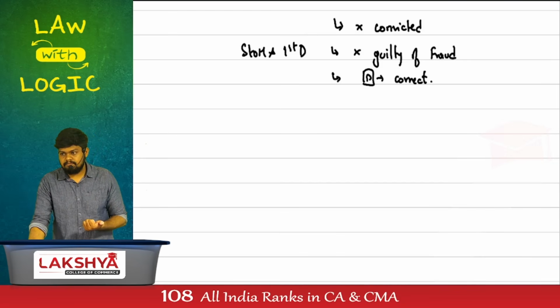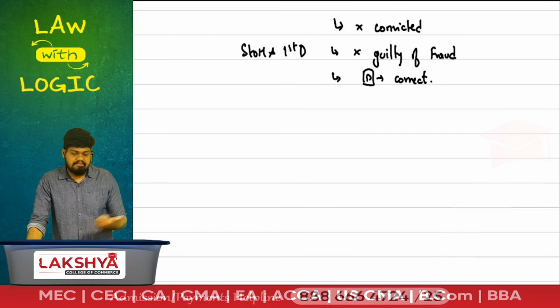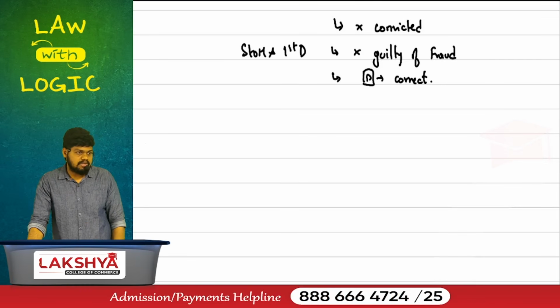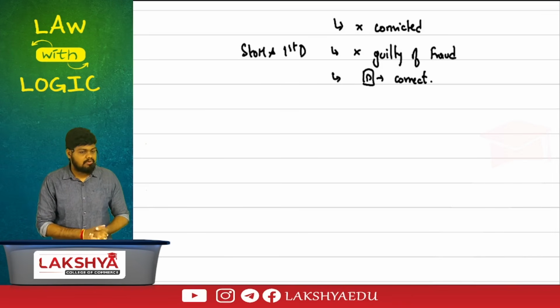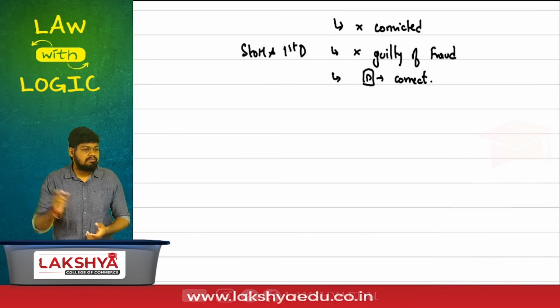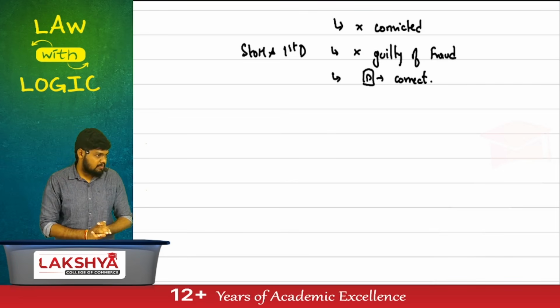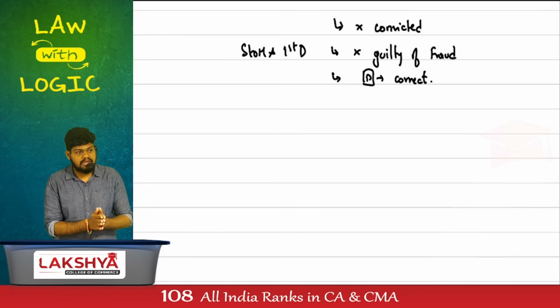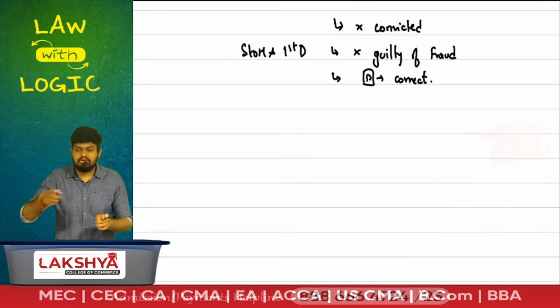Company? The company is not yet incorporated. Who will you ask? I have 10 subscribers. I'll go to each subscriber's home and ask. I should have a point of contact. That point of contact is basically your concept of registered office. In the future, once a company has been incorporated, the company will have a point of contact called registered office. That's where all documents will be sent. That's where all communications will be sent.